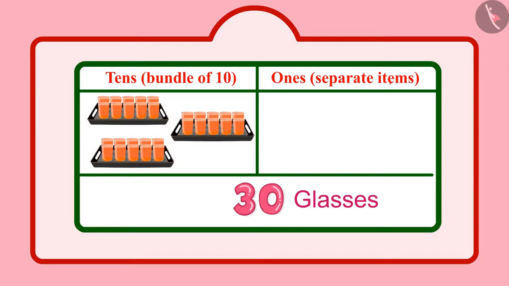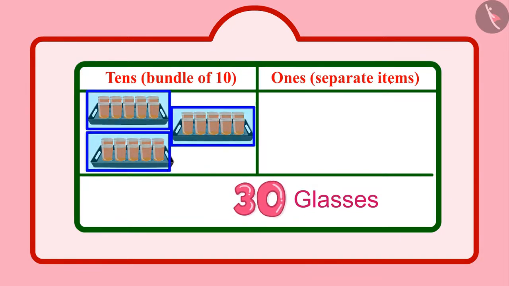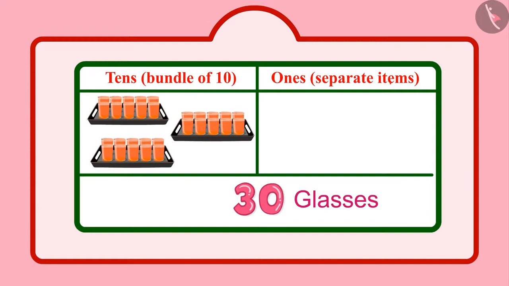So children, in 30 there are 3 tens and 0 units. So children, this means today 30 glasses of sharbat were made in Chotu's house.